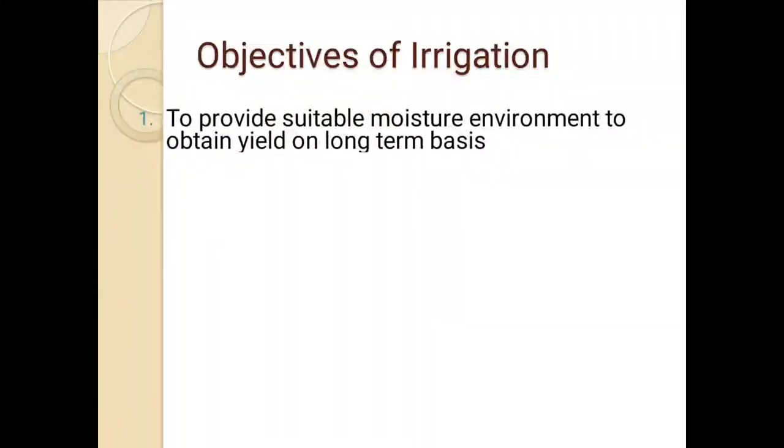So first is to provide suitable moisture environment to obtain yield on long-term basis. So when we are applying irrigation, then we can provide suitable moisture environment, and therefore we can get more yield on long-term basis. So this is the first objective.